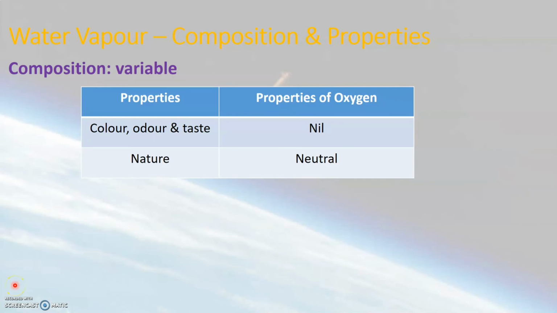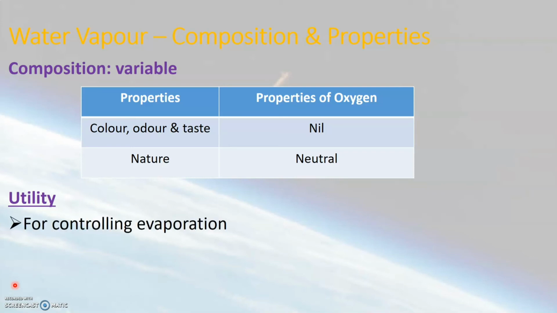Now let's have a look at some of the important uses of water vapor. The amount of water vapor that is present in the air, if it is in excess amount, it actually decreases the rate of evaporation. So water vapor is essential for controlling evaporation. For example, when there is very less water vapor present in the air, we call that as dry air, isn't it?